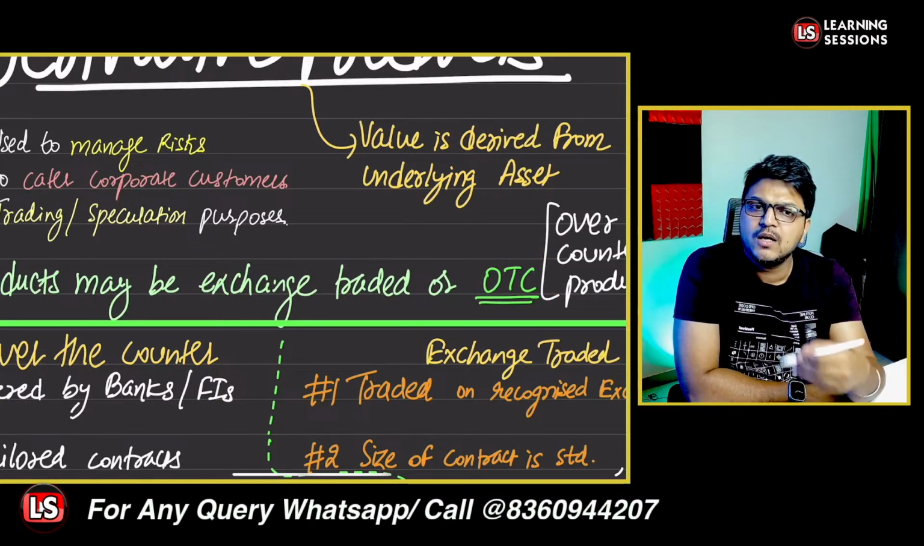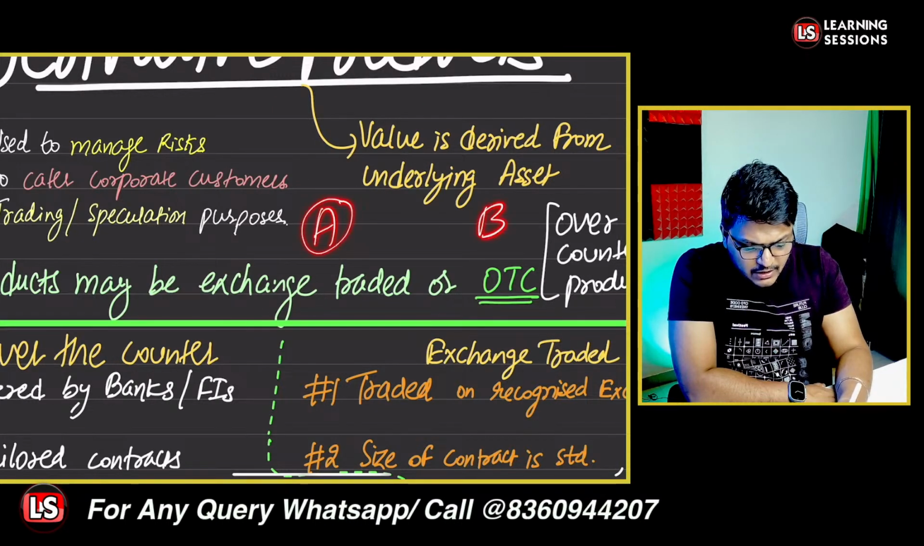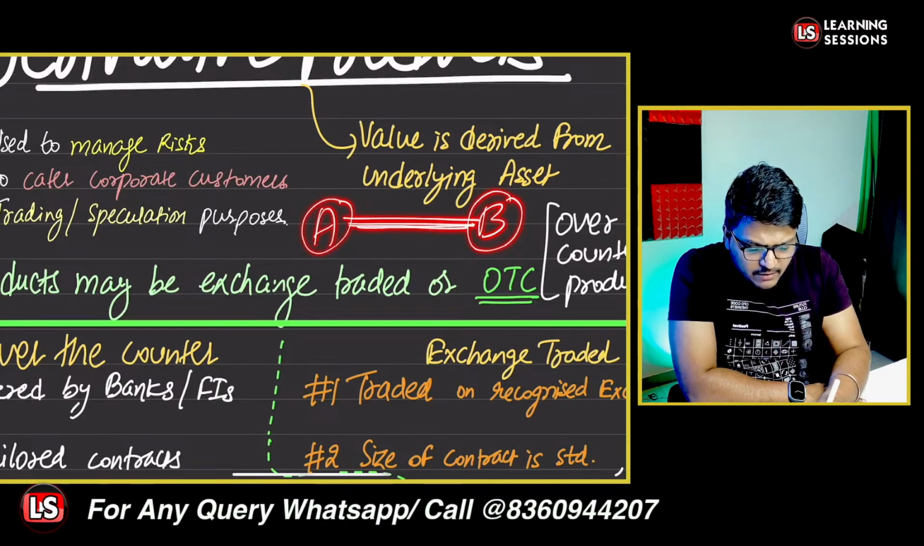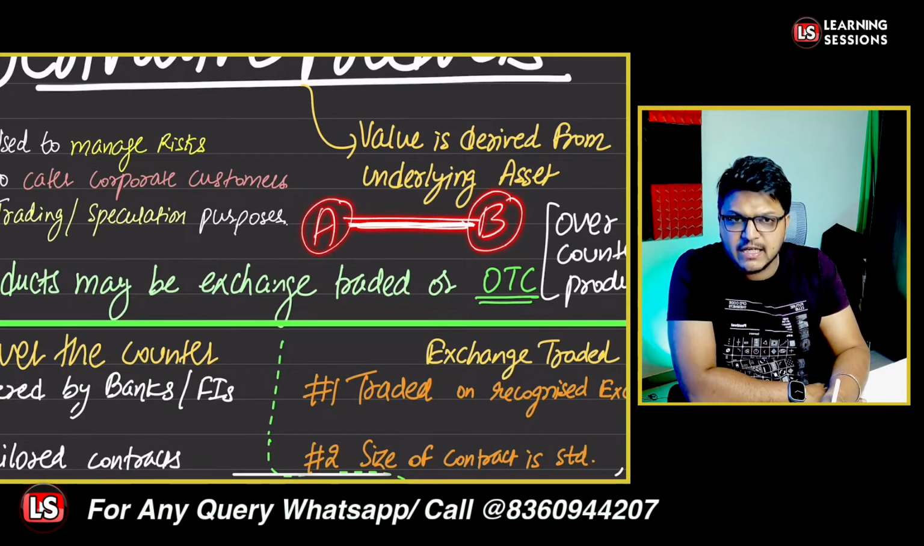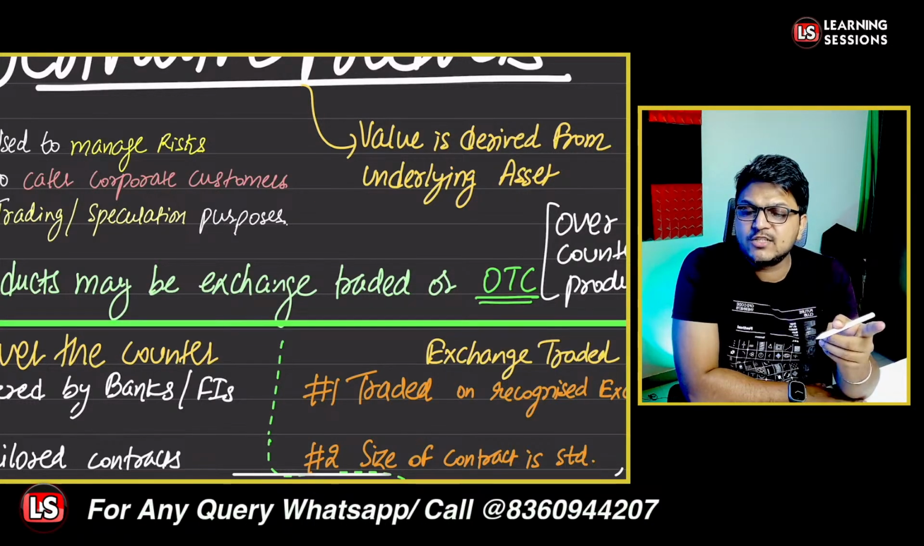A is the bank and B is the customer, and they both are dealing with each other. In this scenario they can create a contract based upon each other's needs. It can be a tailored contract, and they deal with each other directly. That is an OTC, an over the counter contract.